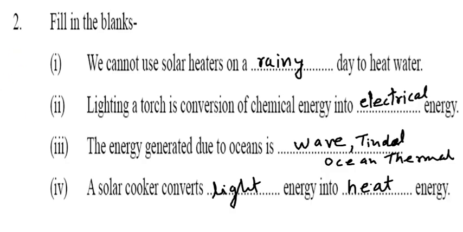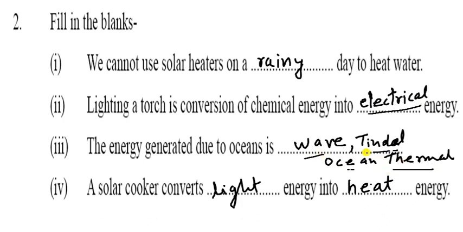Now come to the fill in the blanks. First, we can't use a solar heater on a rainy day to heat water. Now second, lighting a torch is the conversion of chemical energy into electrical energy. You can write electrical energy.